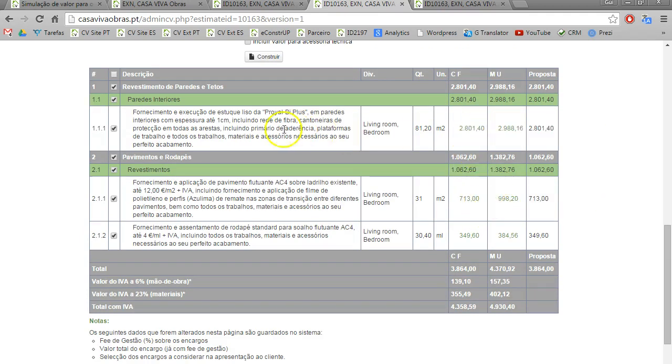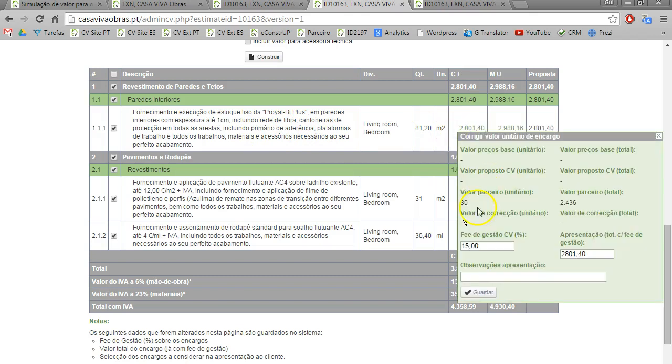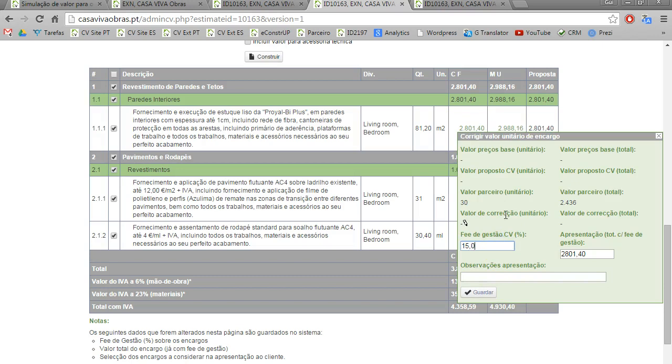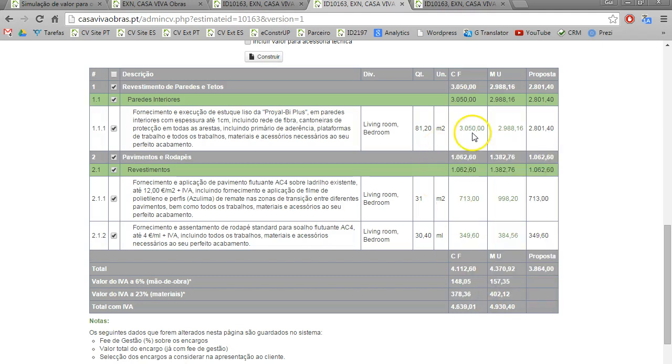But let's say on this particular work I want to have 25%. So I come here and I change to 25%, and automatically the price changes here. Or if I see that 3045, I don't like this number, I want 3050. So here it goes. It makes the management fee I want.